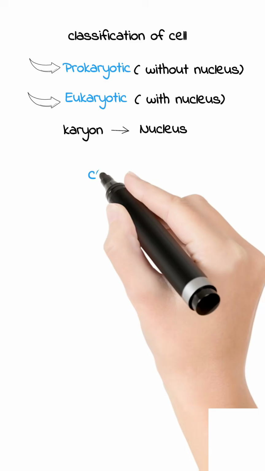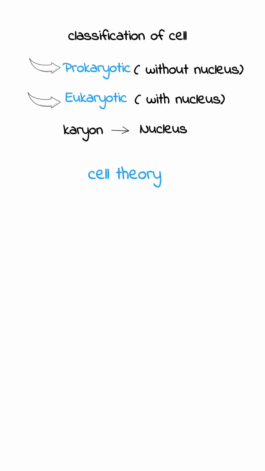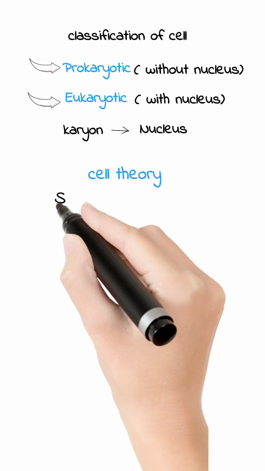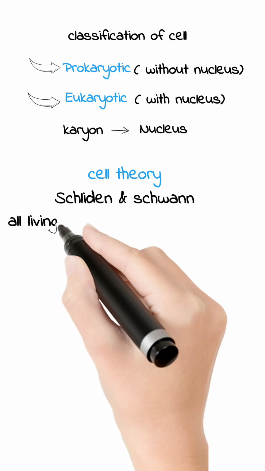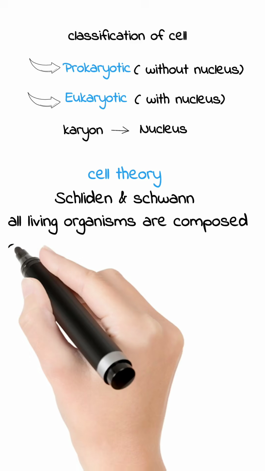Before we deep dive into prokaryotic and eukaryotic further, we have to understand cell theory. Cell theory is a core concept in cell biology. So what does this theory say? First of all, this theory was proposed by Schleiden and Schwann.